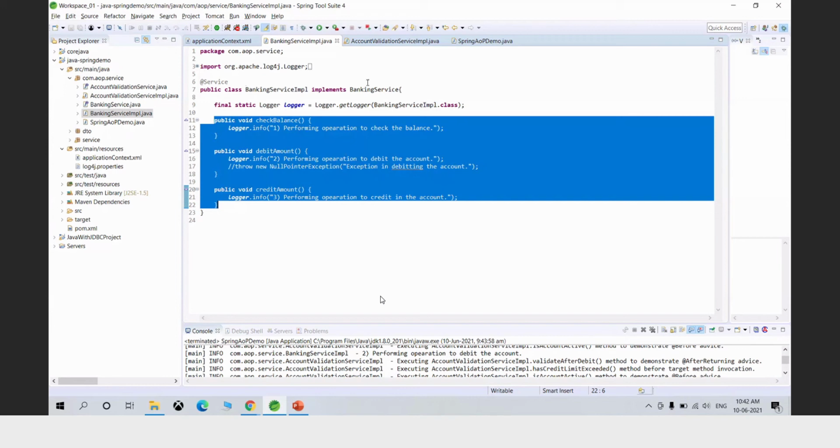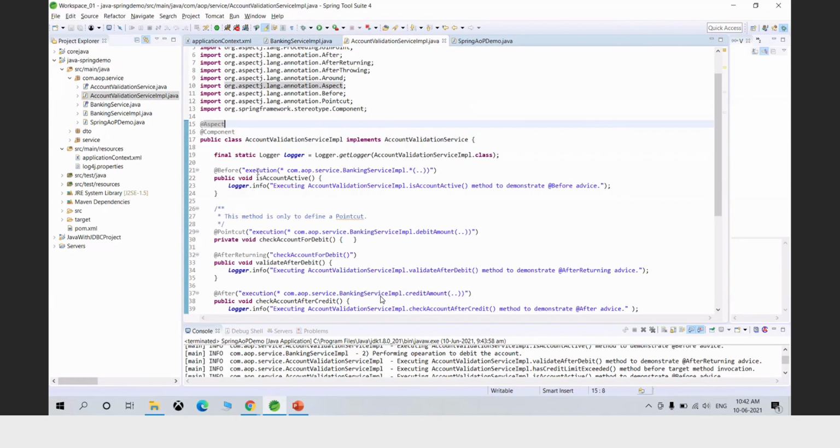But I have defined my pointcut using this expression. So this is the expression for defining a pointcut. Now what is the pointcut? For this advice isAccountActive, com.aop.service.BankingServiceImpl, which is this class, dot star. Now what is meant by dot star?